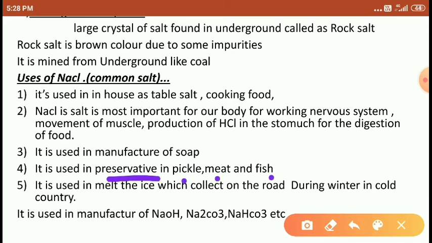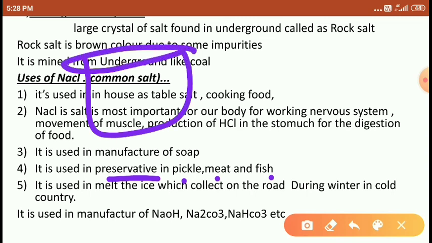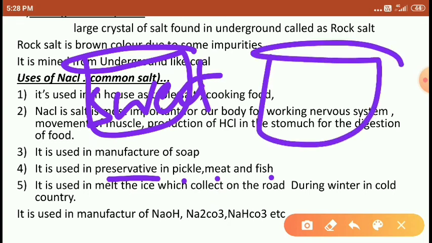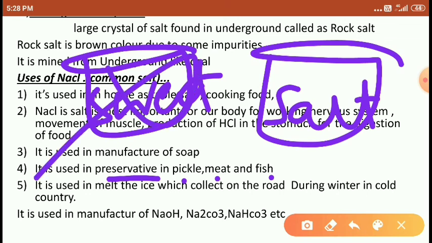So if you use two jars, in one jar we keep food made from sweet, and in another jar food made from salt, right? In the first jar, the food made from sweet helps bacteria develop, and it gets destroyed easily.